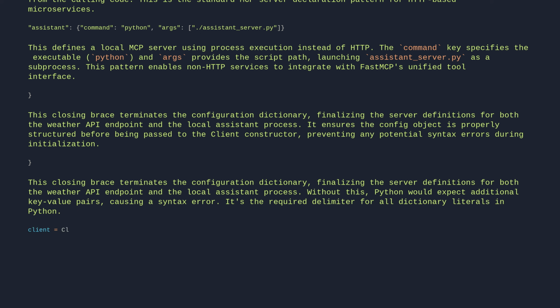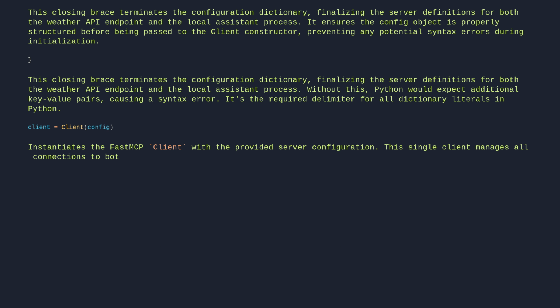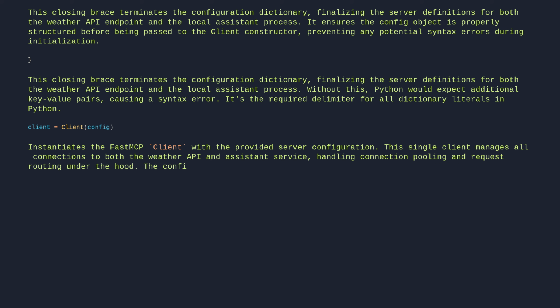Client equals Client, config. Instantiates the FastMCP client with the provided server configuration. This single client manages all connections to both the weather API and assistant service, handling connection pooling and request routing under the hood. The config dict defines available servers and their connection details, either as URLs or subprocess commands.